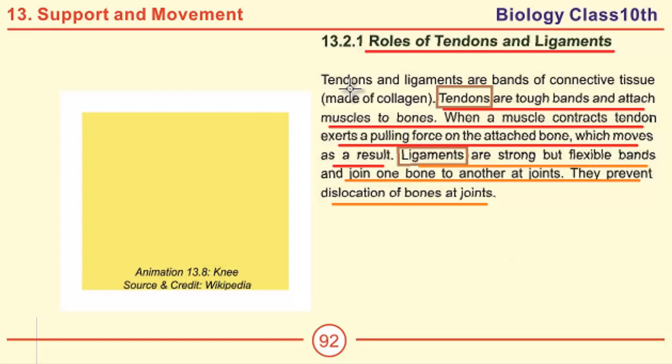First MCQ is tendons and ligaments are bands of connective tissue. Next MCQ is taken from the definition of tendons. Tendons are tough bands and attach muscle to bone. This is a very important MCQ. The last MCQ on this page is ligaments are strong but flexible bands. Ligaments join one bone to another. It means ligaments join bone to bone.